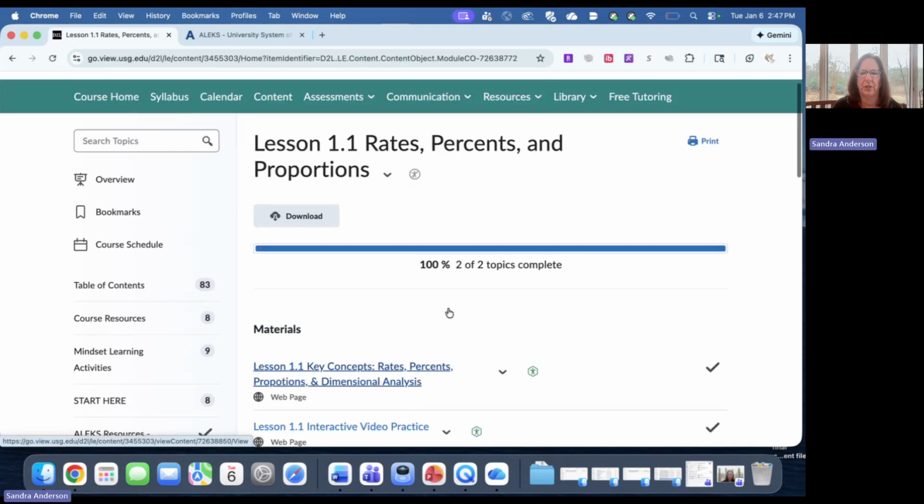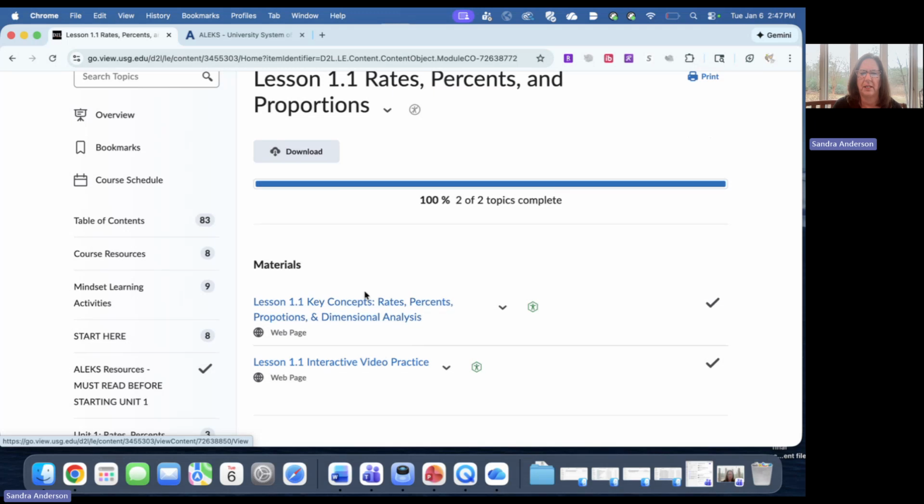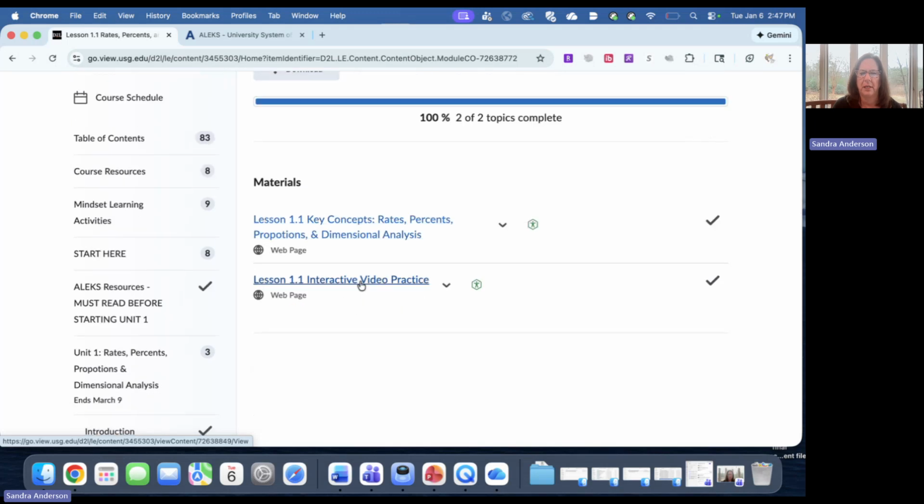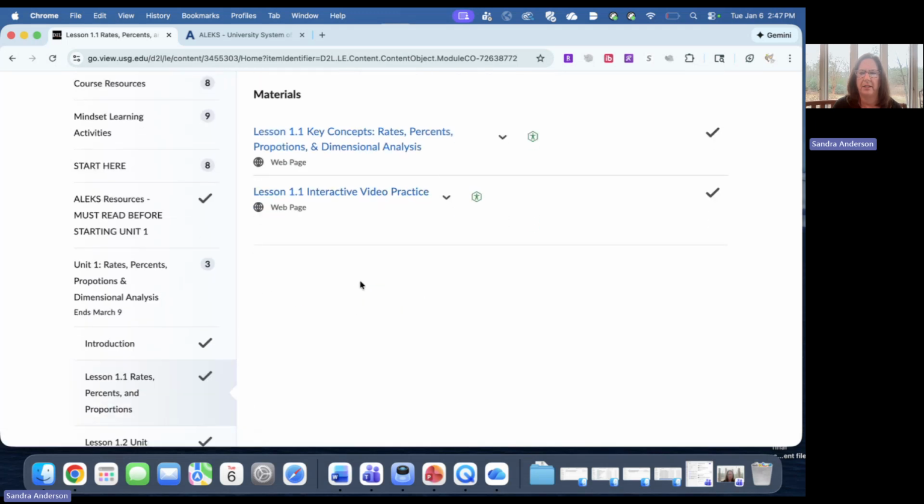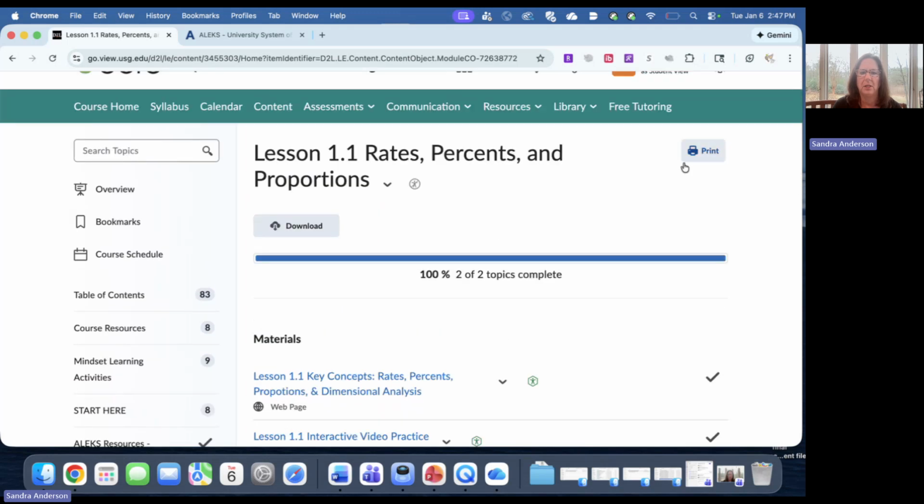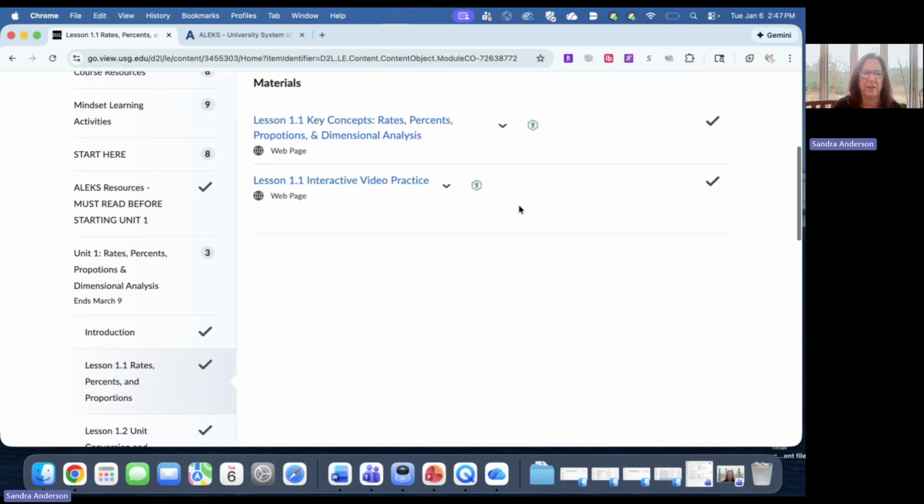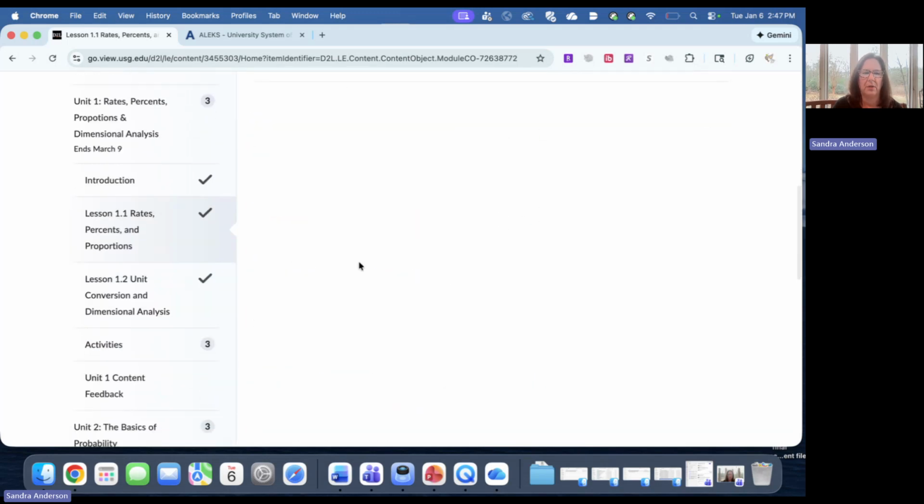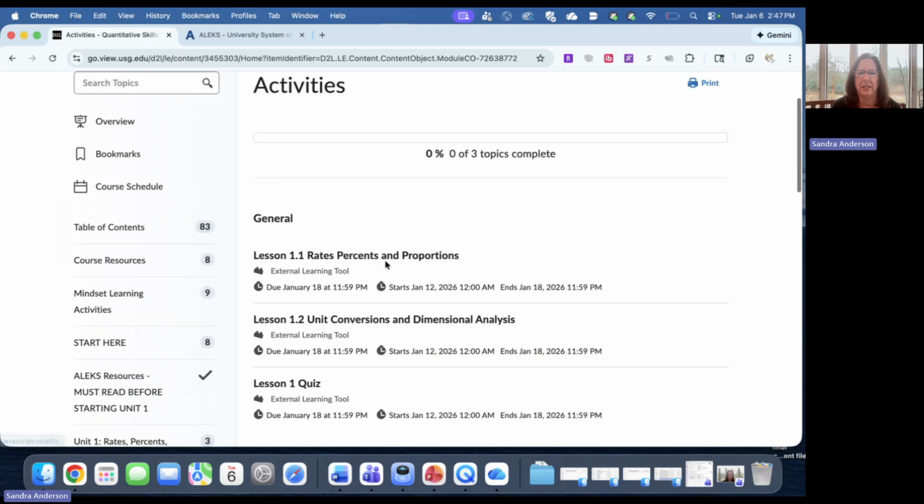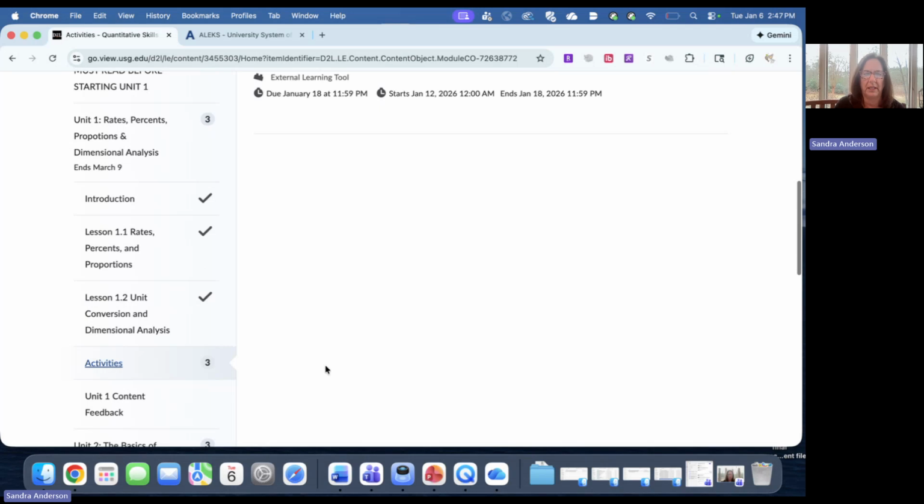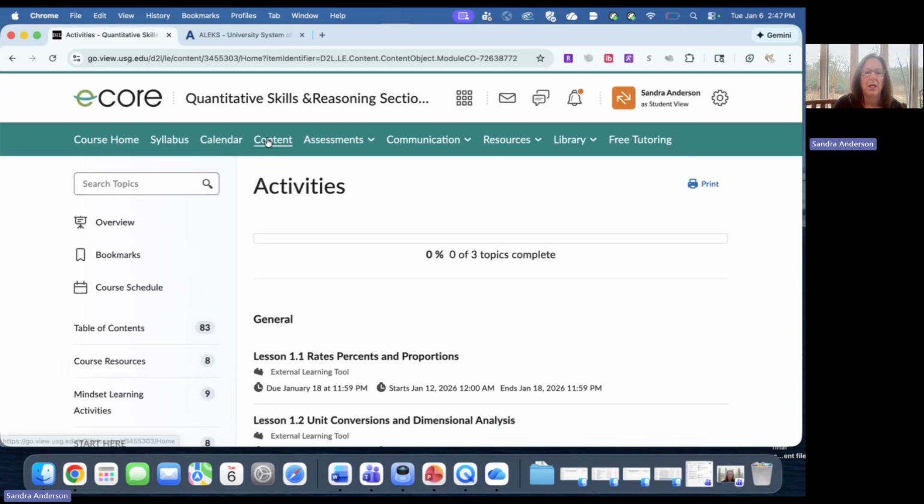And so when you continue on to get to 1-1, you'll see here's your key concepts, here's your interactive video, and the practice that it was just telling you about. And then once you have done that, you will go into the activities, which if you'll see when you click on those, you see here it says that it's an external learning tool. Those are the things that you'll go out into ALEKS to complete. We'll look at ALEKS in a moment.